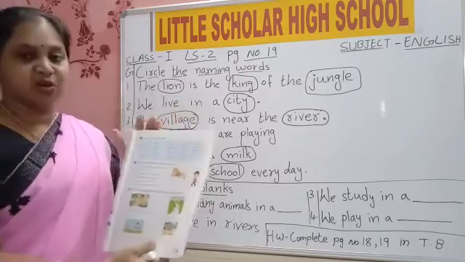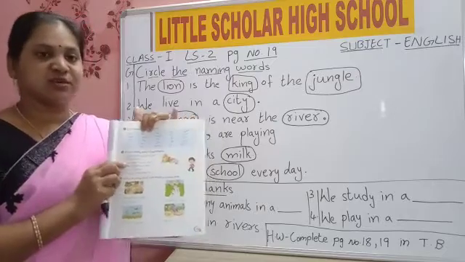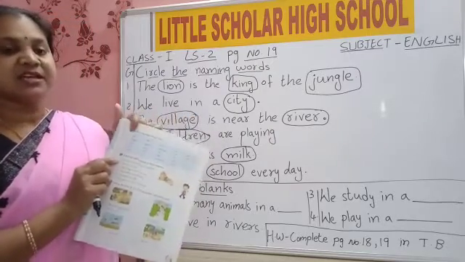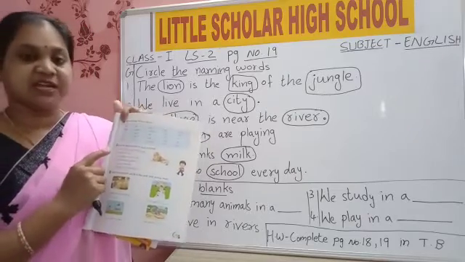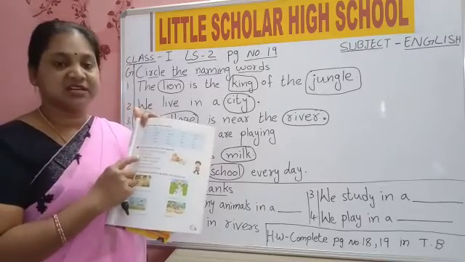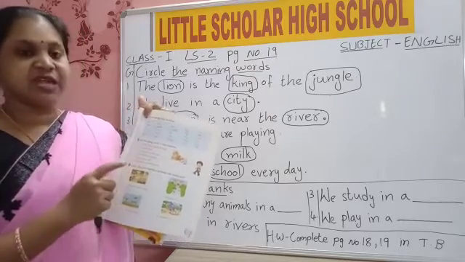See the board and copy it in your textbook. Is it clear, children? Circle these sentences. First, you try to read all the sentences. First, read each and every word, children. Then you circle the words, naming words.